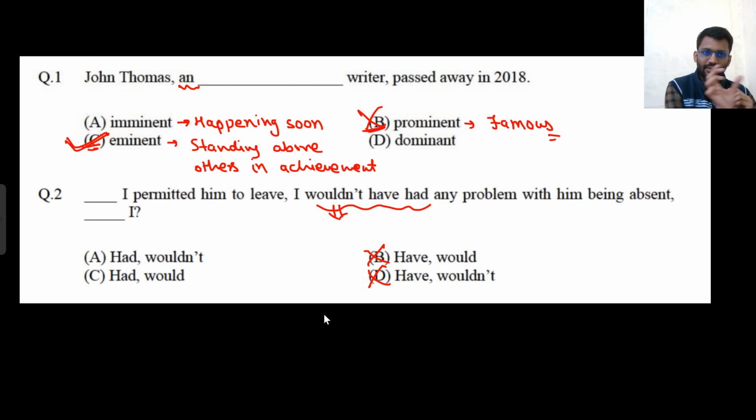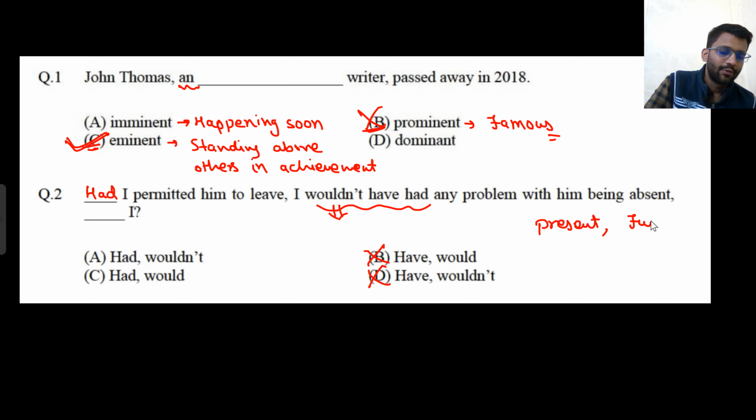In the next line you have something past, wouldn't have had any problem with him. So in the starting as well, some past form will come, had. Okay, so had would come. Related to this I will also tell you one more concept: let's assume there is some present form here. So what will come here? Future will come, some future will come.